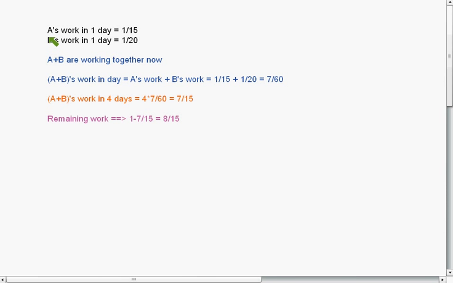So it was given that A can do whole work in 15 days. So A's work in 1 day would be 1 upon 15, B's work in 1 day would be 1 upon 20.